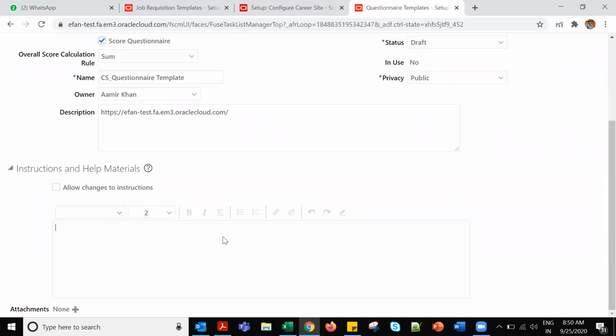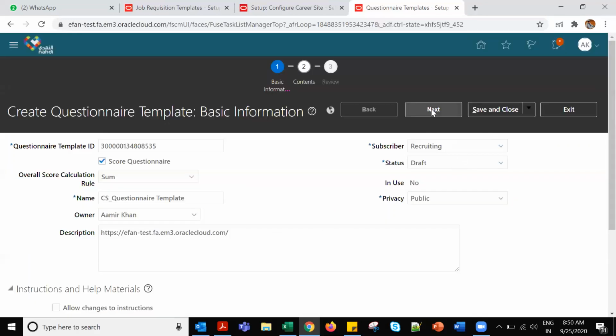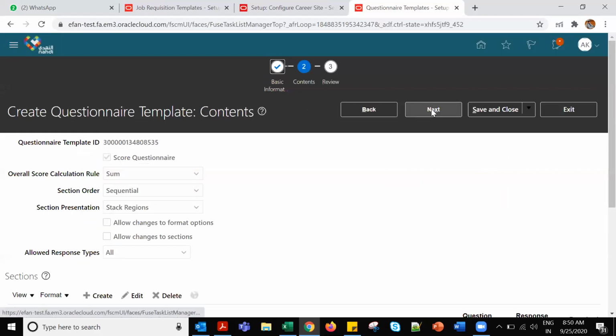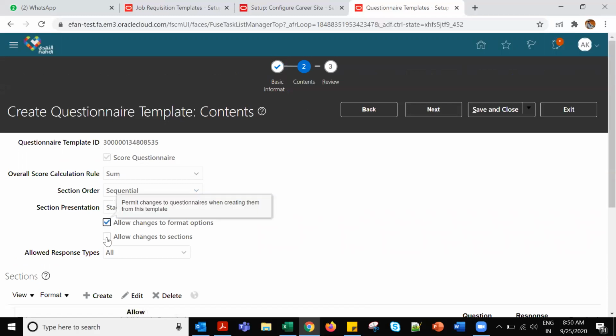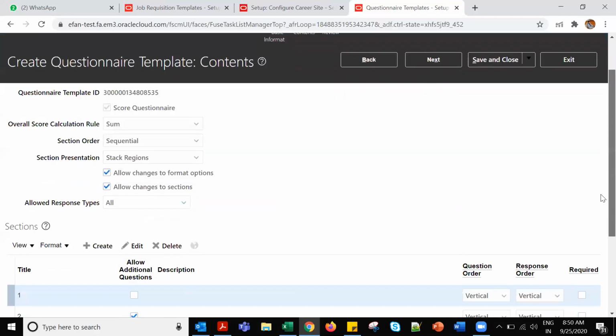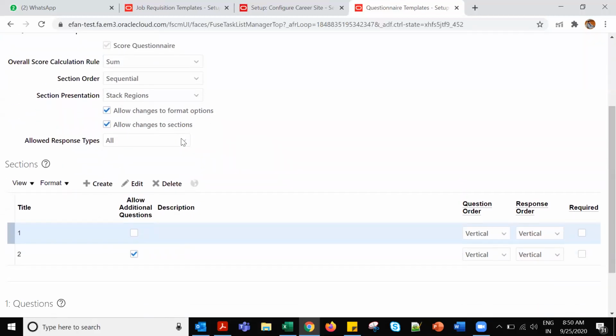This one also we can put anything. We can change that to next. The contents here will be in the same sequential order. Tick allow changes to format option. Allow changes to section. Questionnaire ID has been created, right? I mean, automatically generated. Yeah, these are auto generated.